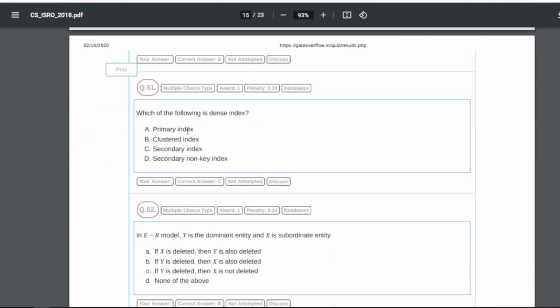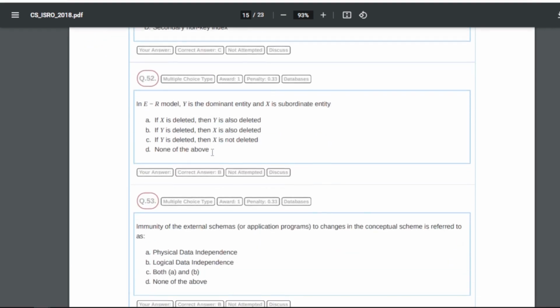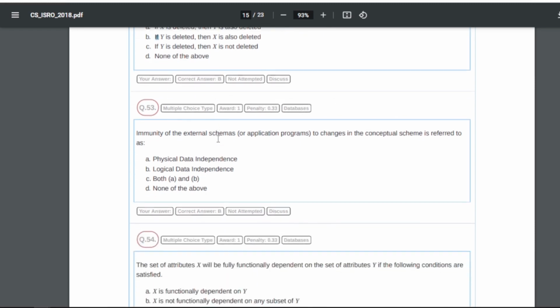51 is, which of the following is the dense index? So for 51 our answer is C, that is secondary index is our dense index. 52 is, in ER model Y is the dominant entity and X is the subordinate entity, right? So for this our answer will be B, that is if Y is deleted then X is also deleted.